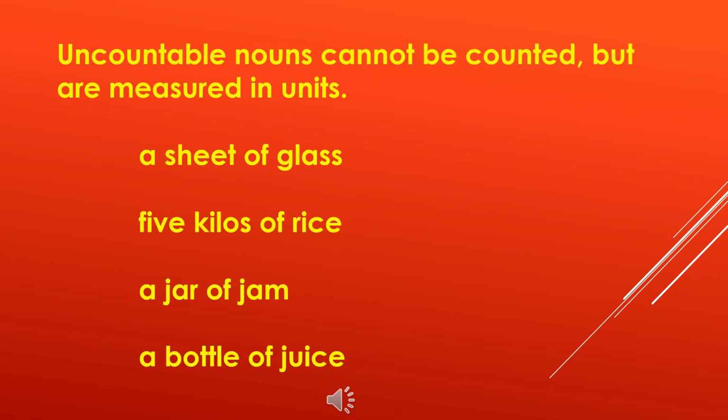Uncountable nouns cannot be counted but are measured in units. We cannot count the uncountable nouns, but we can measure them in units. In the following sentences, glass, rice, jam, and juice are the uncountable nouns. We can measure them in units like a sheet of glass, 5 kilos of rice, a jar of jam, a bottle of juice.